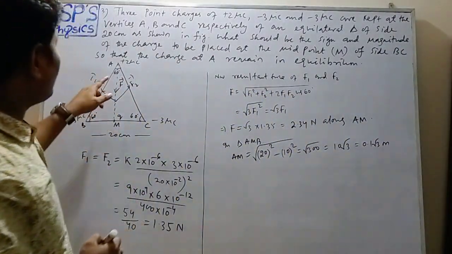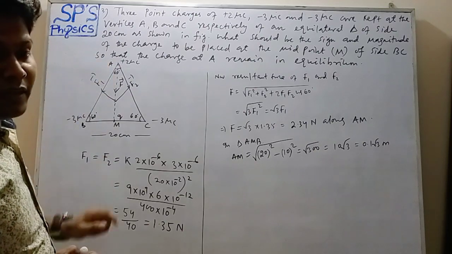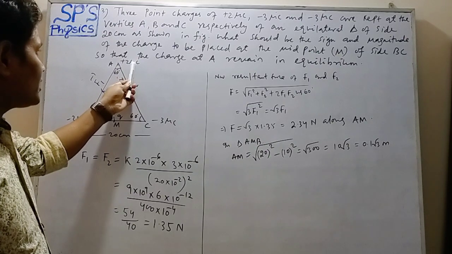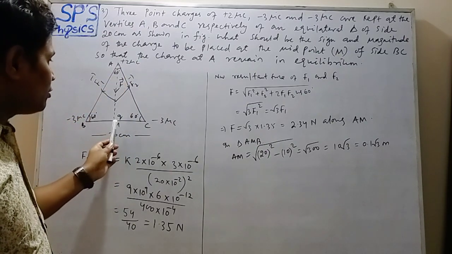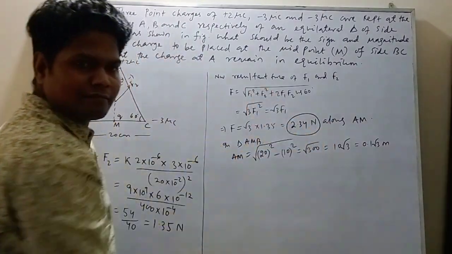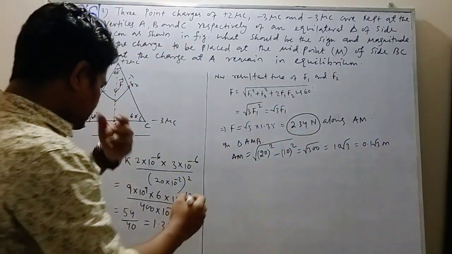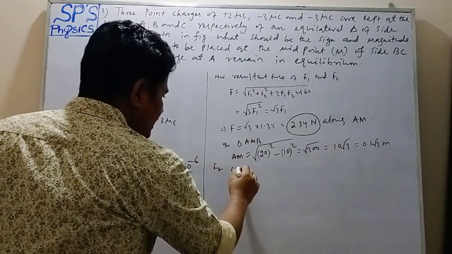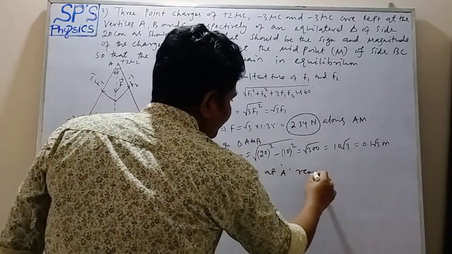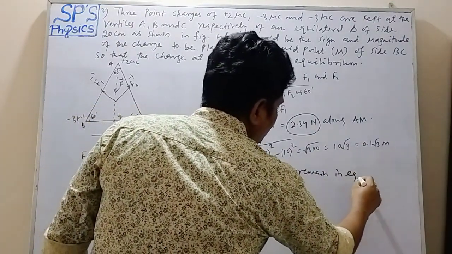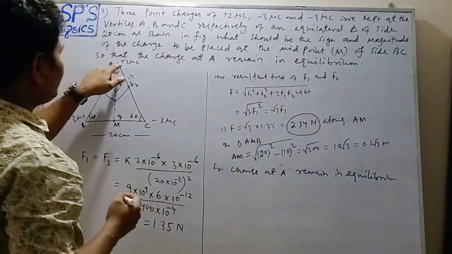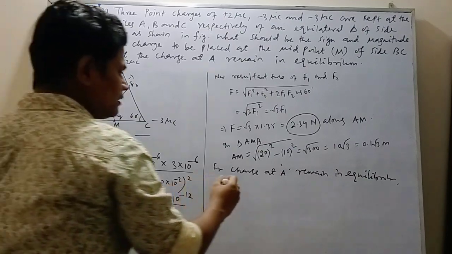So for the charge 2 microcoulomb at A to remain in equilibrium, the force between the 2 microcoulomb charge at A and charge Q at M must be equal to how much? 2.34 newton. Okay, so for the charge at A to remain in equilibrium, the force between the 2 microcoulomb charge and Q is how much?